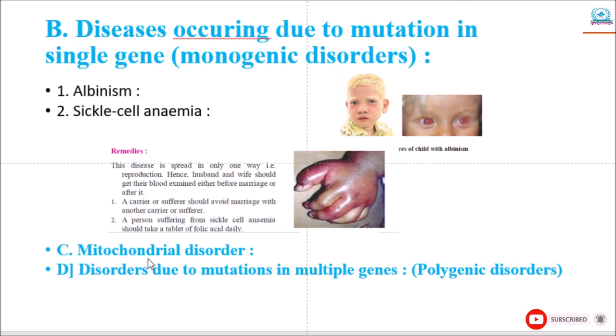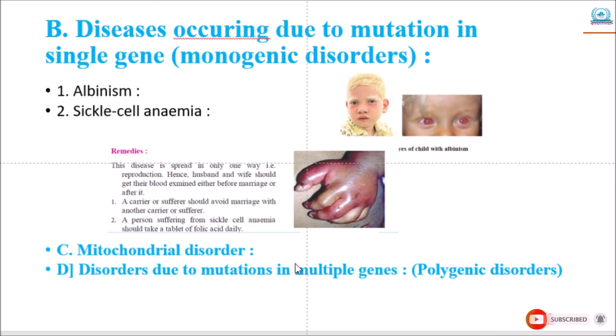The next is disorders due to mutation in multiple genes, that is polygenic disorders. Sometimes disorders arise due to mutation in more than one gene. In most such disorders, their severity increases due to the effect of environmental factors on the fetus. Common examples are cleft lip, cleft palate, constricted stomach, spina bifida, or defect of the spinal cord, etc. Besides these, diabetes, blood pressure, heart disorders, asthma, and obesity are also polygenic disorders.